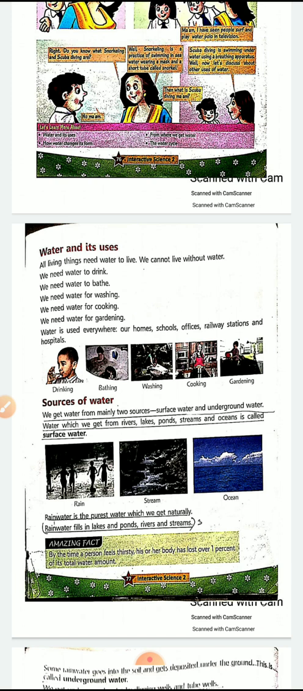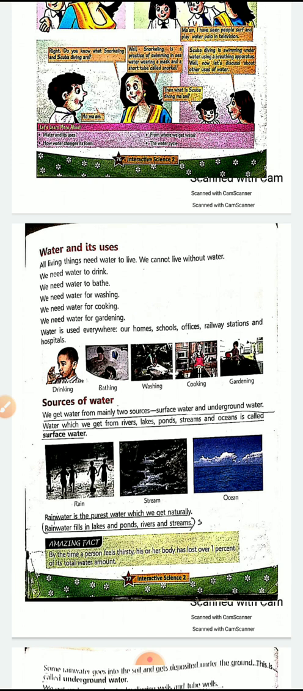Sources of water. From where do we get water? We get water from mainly two sources, surface water and underground water. Surface water is the water which is above the ground and we can see it, like in rivers or lakes or ponds. And underground water is like well, tube well, which is there but we cannot see. Water which we get from rivers, lakes, ponds, streams and oceans is called surface water.